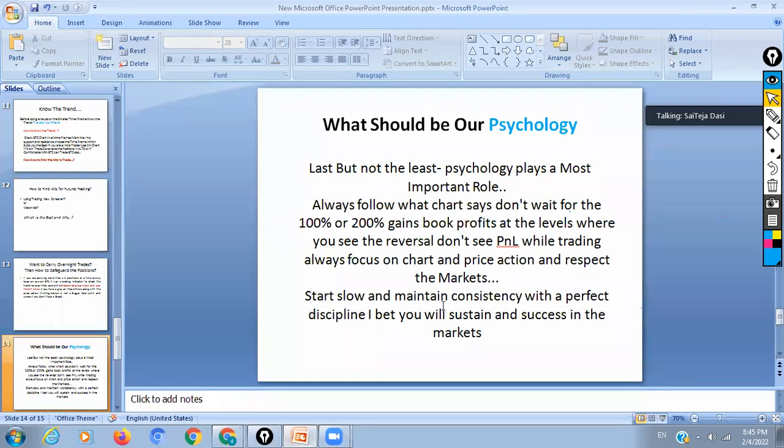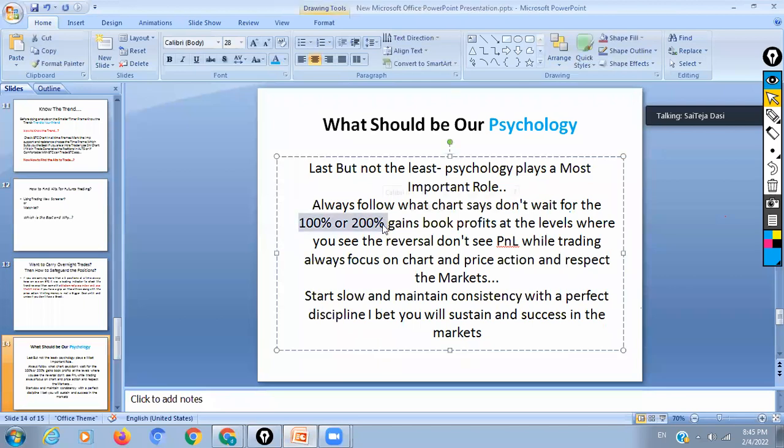What I'm trying to say is don't wait for 100% or 200% gains in the starting stage. Keep a 30% rule or 20% rule with small leverage. Small leverage, like 10% gains, is more than enough for practicing purposes. Do one month or two weeks of paper trading along with whatever strategy you are following. Just don't bring in the capital heavily.